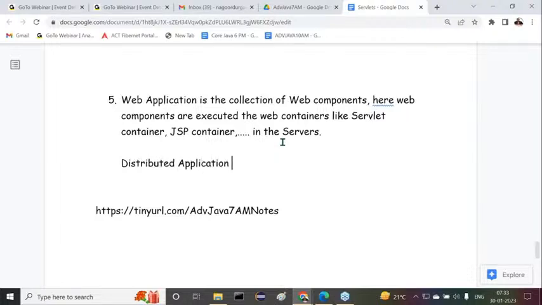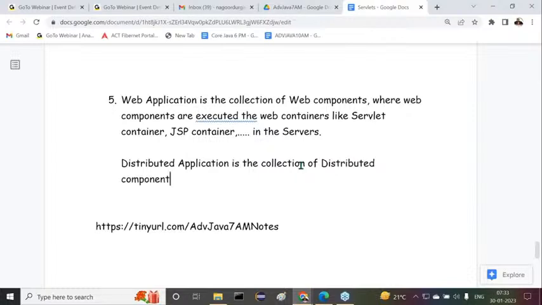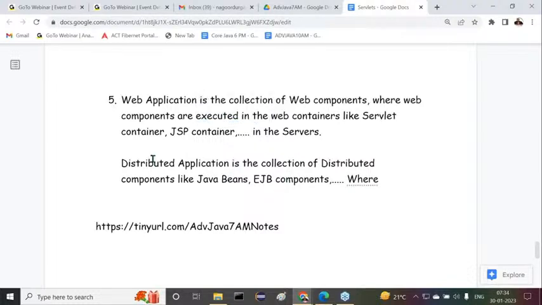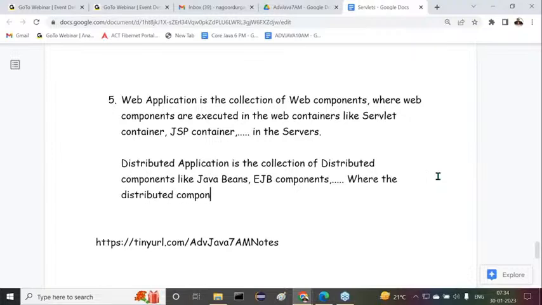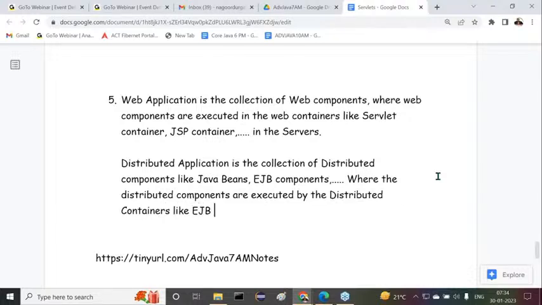Next, distributed application is the collection of distributed components like Java beans, EJB components, and so on, where the distributed components are executed by the distributed containers like the EJB container and so on. Understand my point?